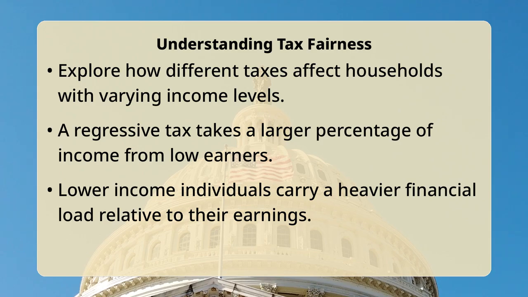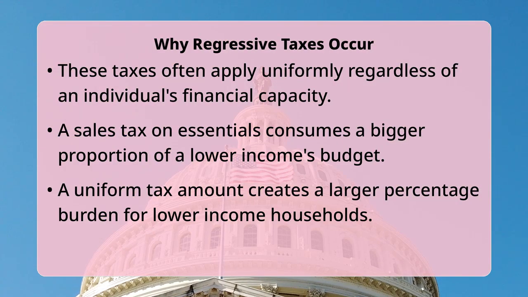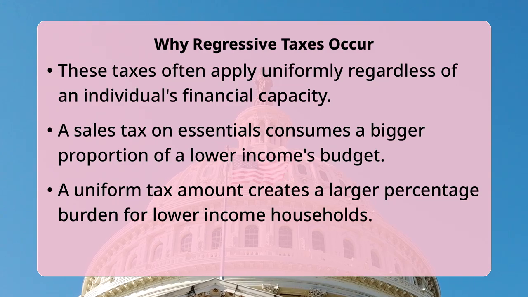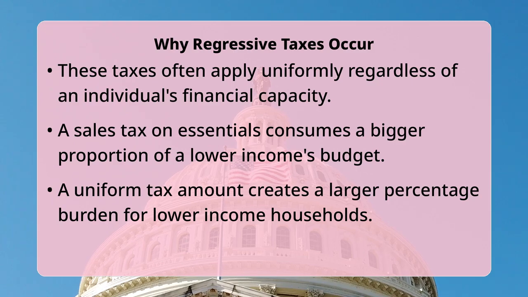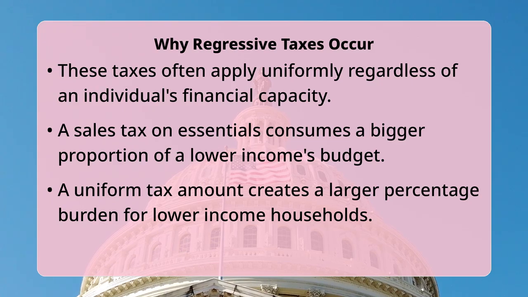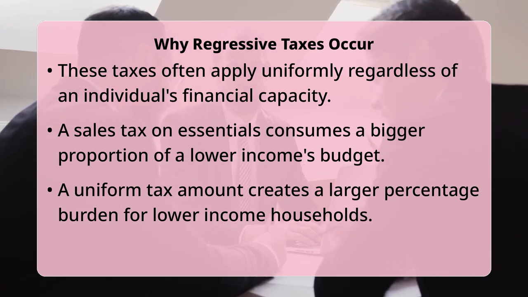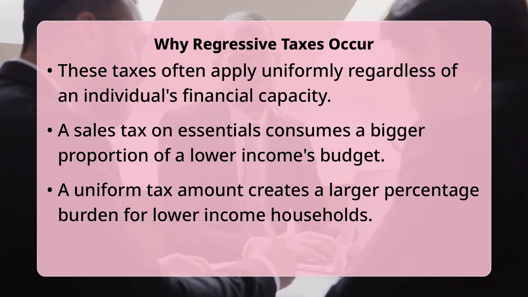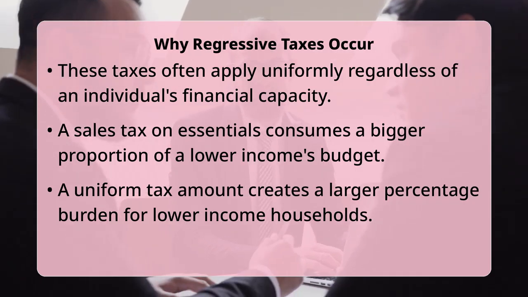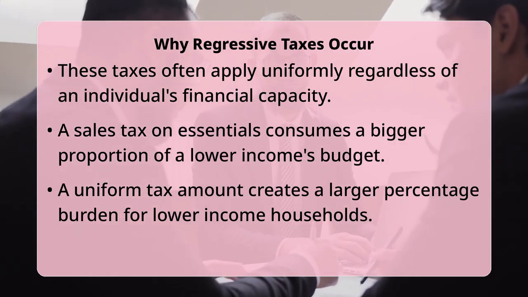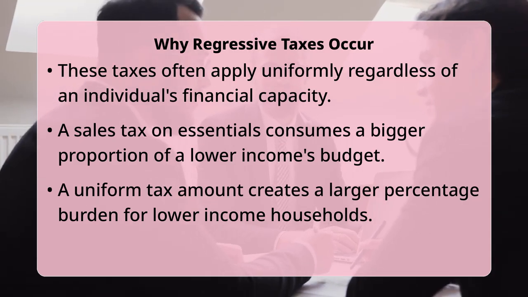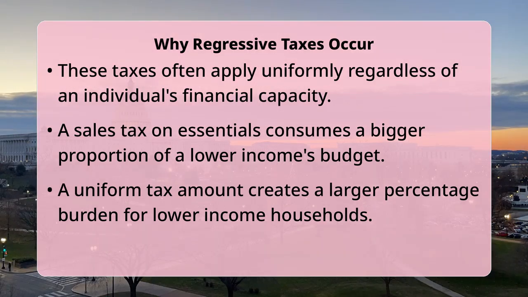The fundamental mechanism behind a regressive tax lies in its application, which often does not differentiate based on an individual's financial capacity. For example, a sales tax charges the same percentage on a purchase whether the buyer is wealthy or of modest means. If a person earning $20,000 a year and a person earning $200,000 a year both buy a $5 loaf of bread, they each pay the same sales tax. However, that tax represents a significantly larger fraction of the $20,000 earner's disposable income, creating a disproportionate economic impact.